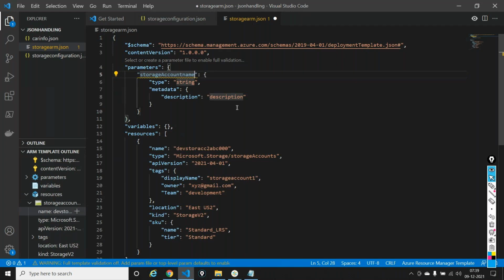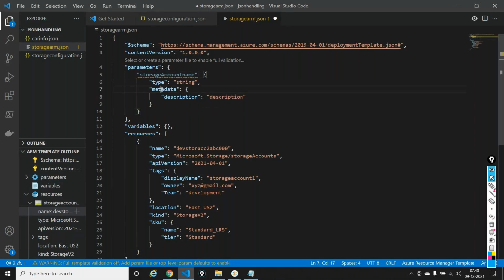I'm saying storage account name, and very importantly, it's asking the type of my parameter. Type is a string. Here it can support string, array, boolean, integer, etc. This is a name, right? So it's ideally a string. So I'm telling the data type that I'm declaring out here is a string. And I can say, okay, fine, this is what I need. That's it. I have not done anything.